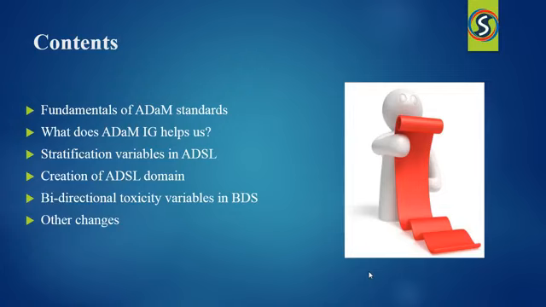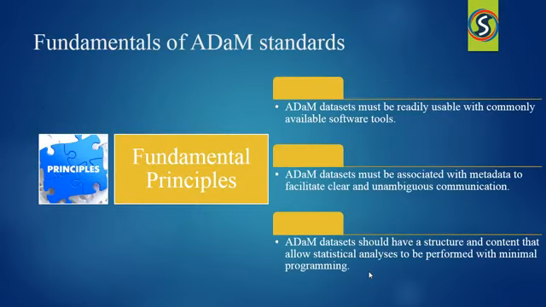Now let's understand the fundamentals of ADaM. The ADaM IG contains mainly three fundamentals. The first one is the fundamental principles. I have added some of the principles to this slide. The first one: we must create the ADaM datasets in such a way that they are analysis ready. Secondly, the dataset must be associated with the metadata so that it helps in traceability and facilitates clear and unambiguous communication.